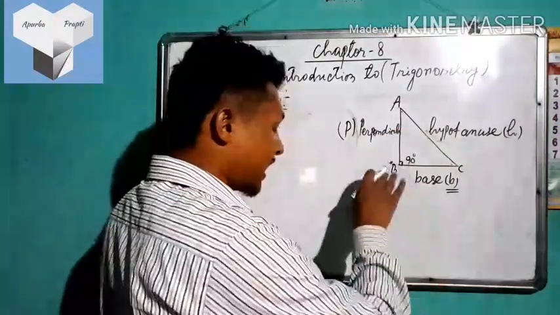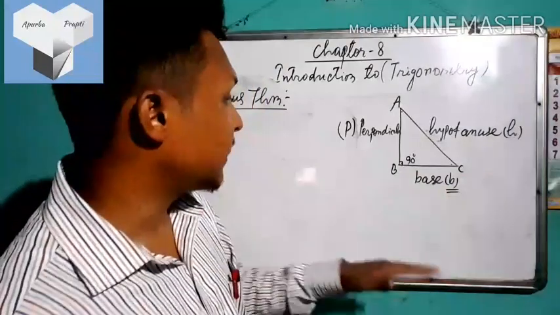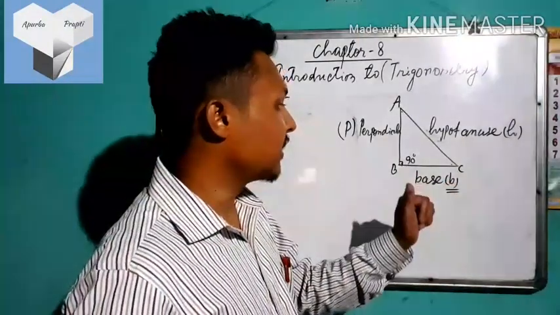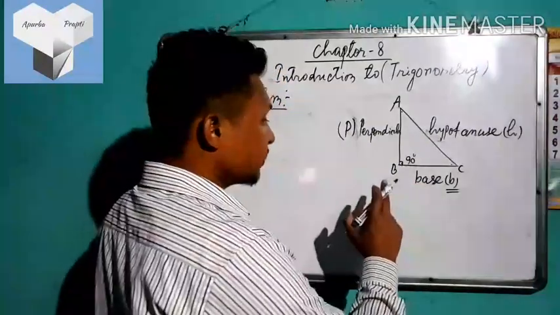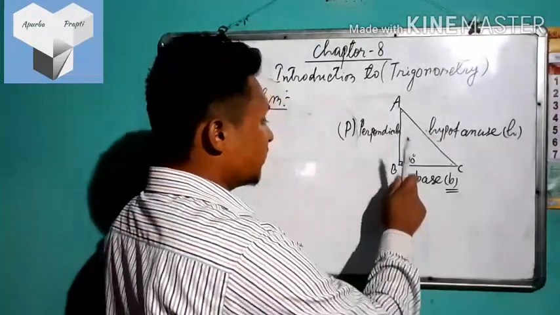For example, the line that is parallel to the ground or surface is called simply the base, BC, and denoted by B. And the line straight to the base is called the perpendicular.